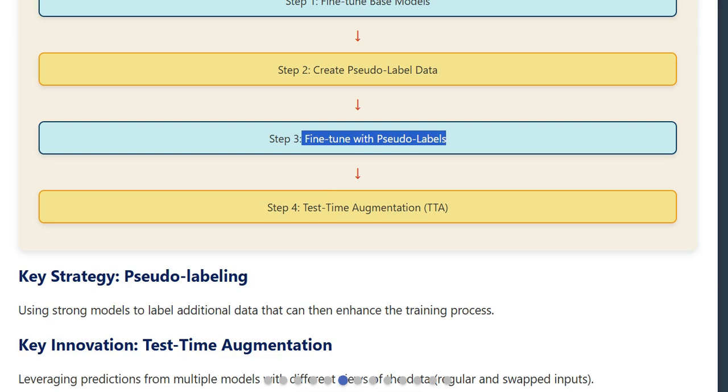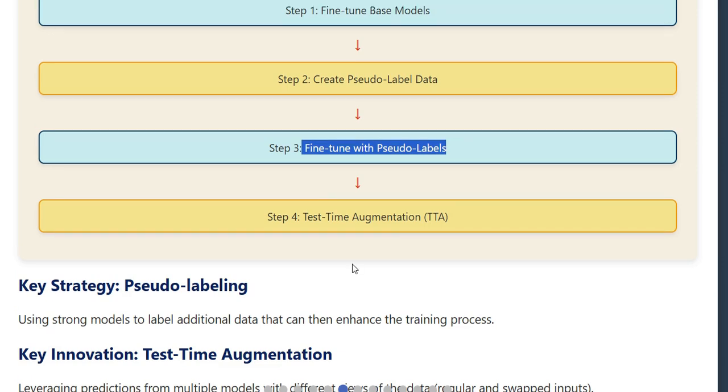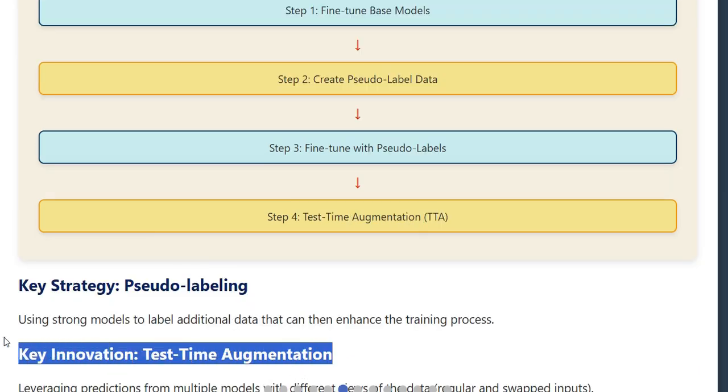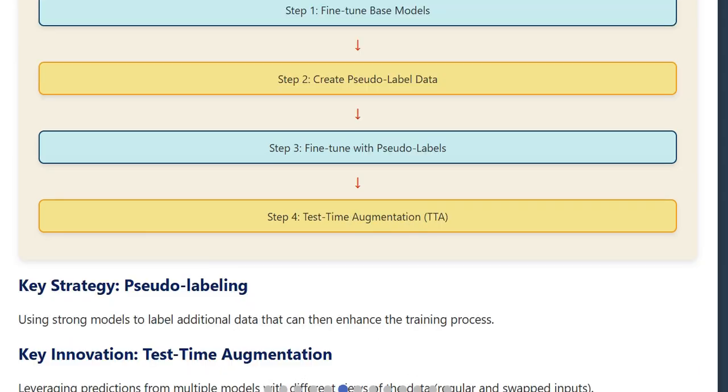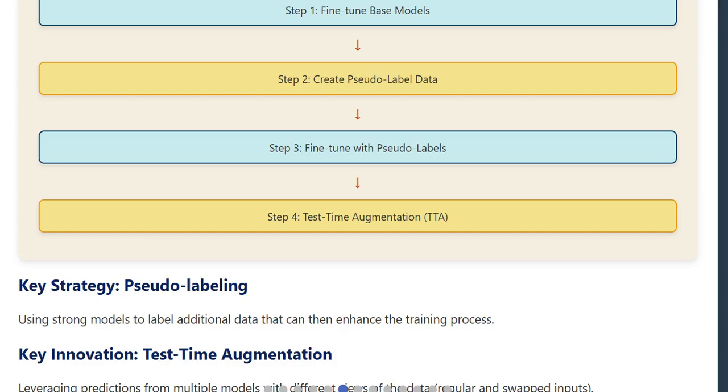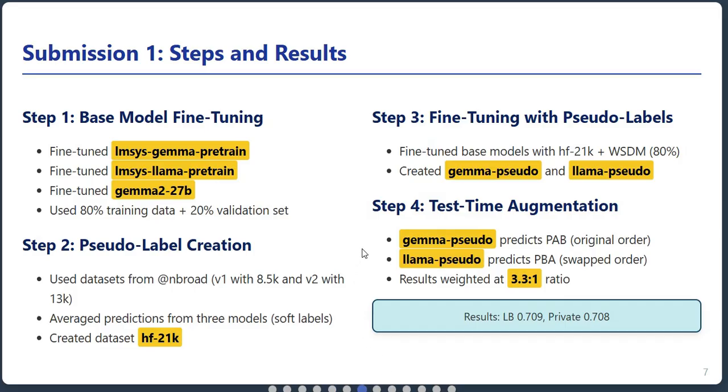And finally, they applied something called test time augmentation, which is a really clever technique where they leveraged predictions from multiple models looking at the data in different ways. The key strategies here were pseudo-labeling to overcome limited labeled data and test time augmentation to improve prediction robustness. Both are powerful techniques in competitions where the amount of labeled data is limited. Let's look at the specific steps for the first submission in more detail.